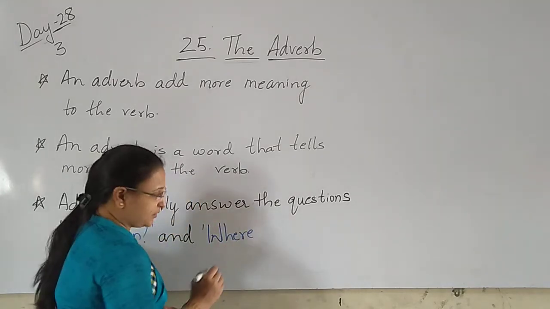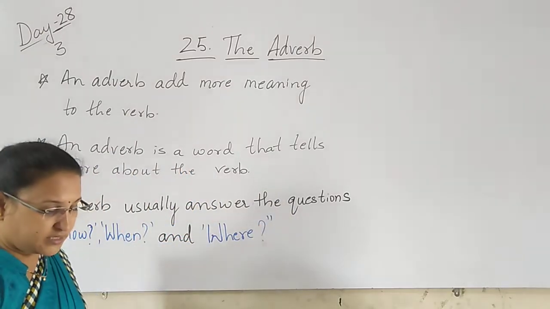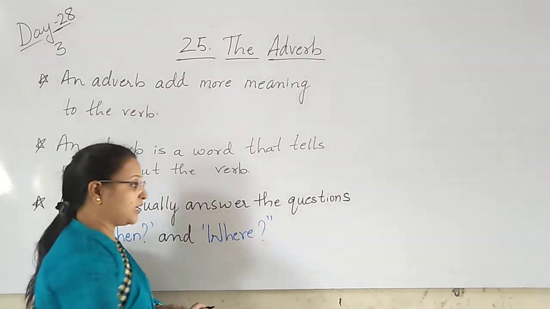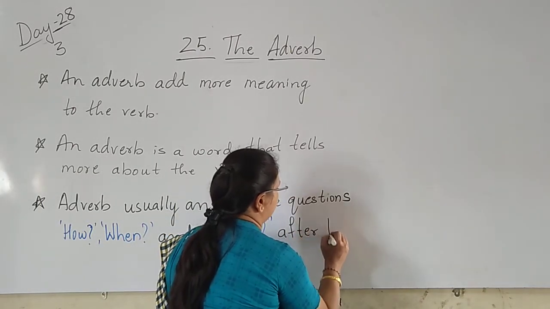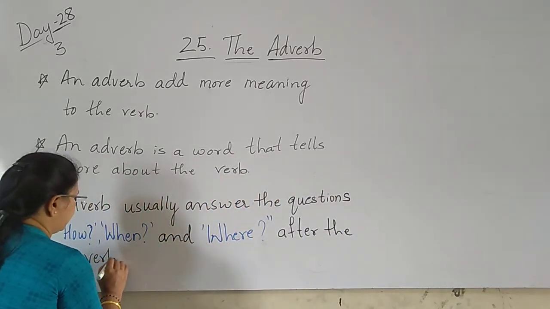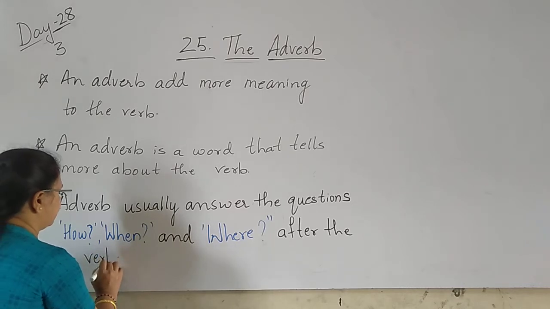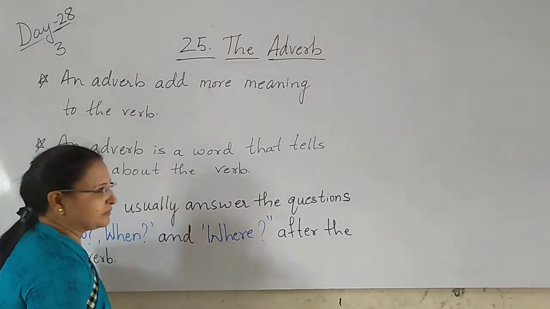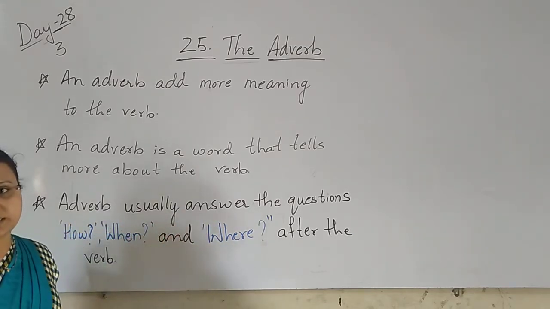The questions are asked after the verb. Yes or no? So see, an adverb usually answers the questions how, when and where, asked after the verb.